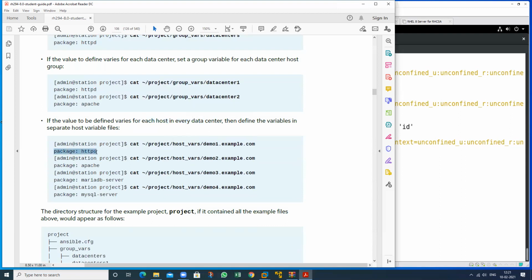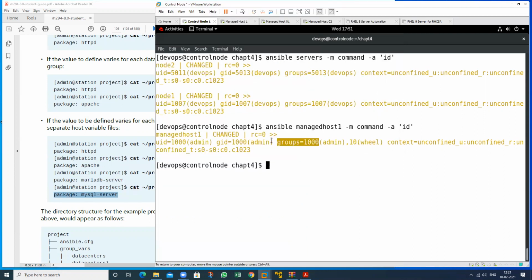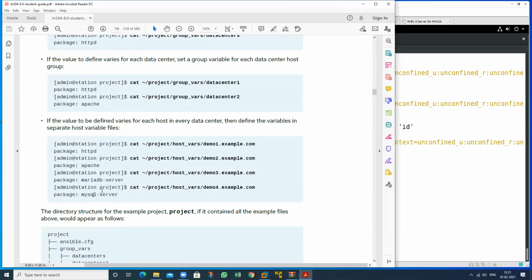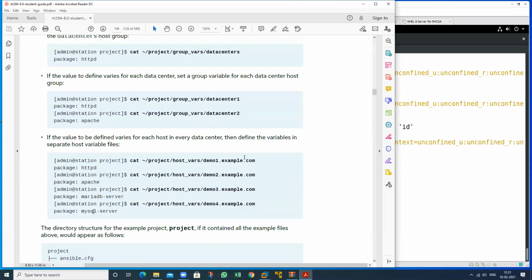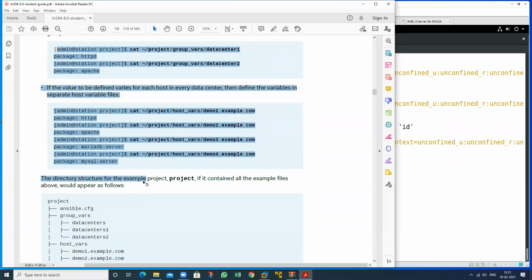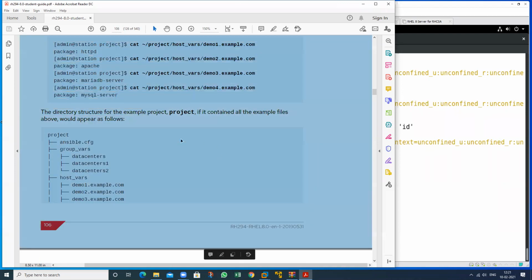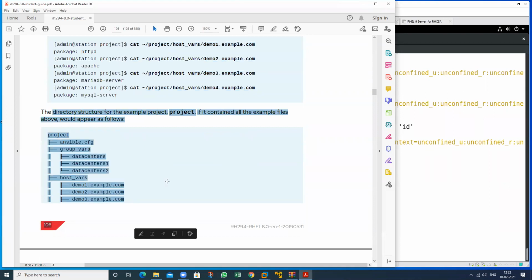So on this machine install this package, on this machine install this package, on this machine install this package. Same as I'm defining just the username, you can also define any variables under the host_vars directory, and it can also be under the group_vars file. So this whole concept has been cleared. If any doubt regarding this, Rahul, you can ask any question.